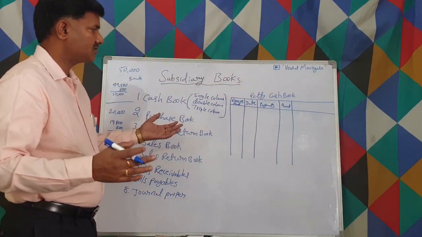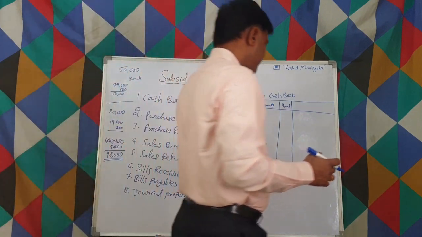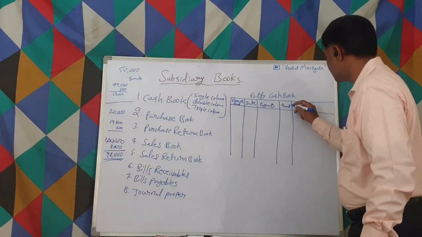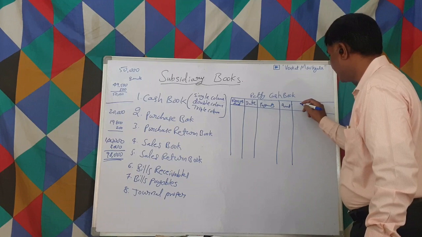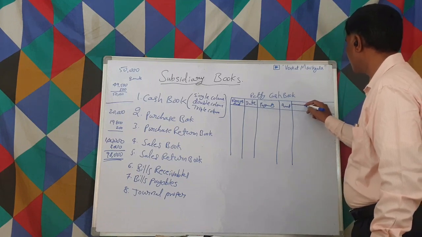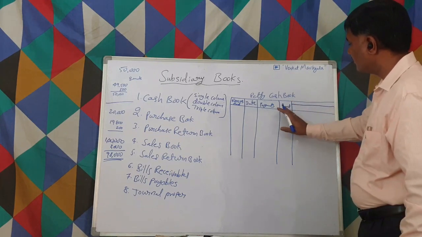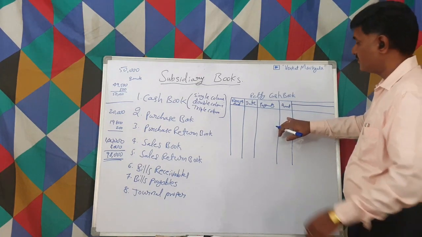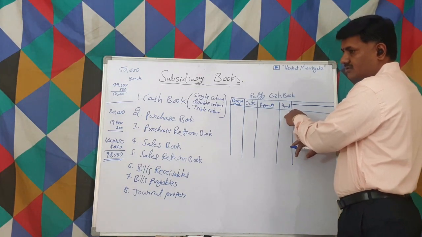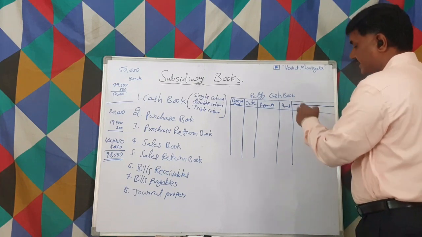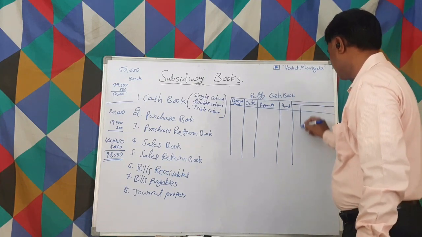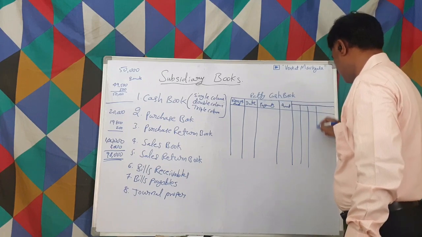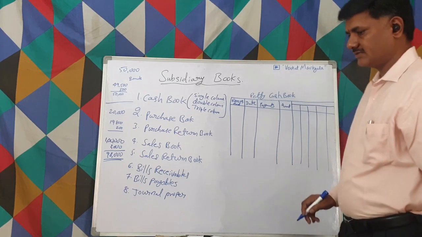What about this? Detailed expenses. Whatever payment amount we write here in total, for what that amount was spent, we give details.